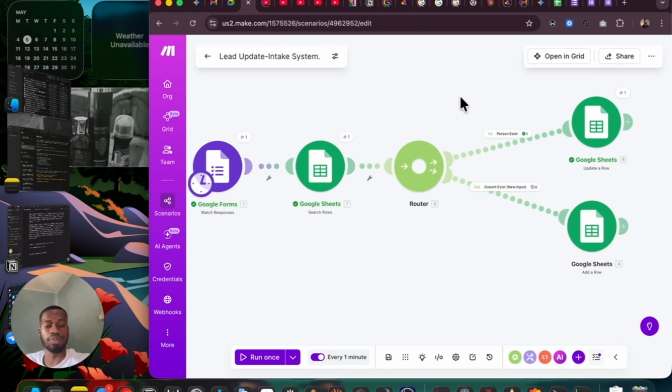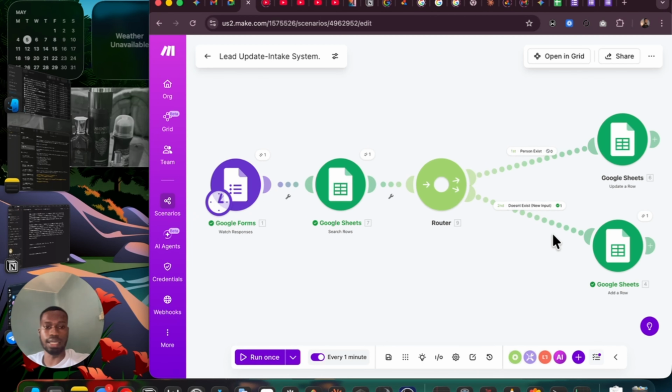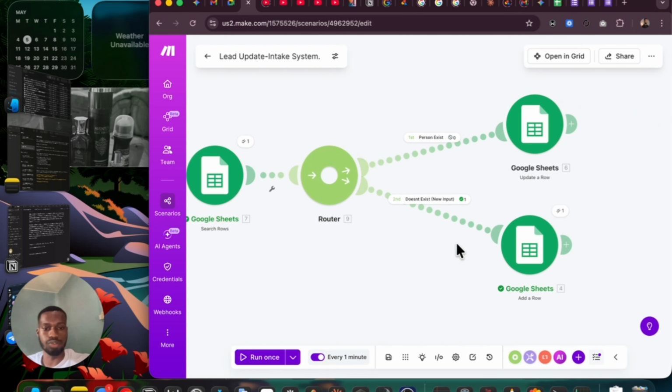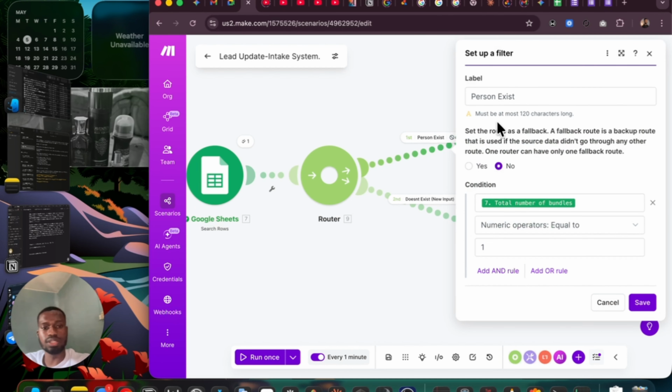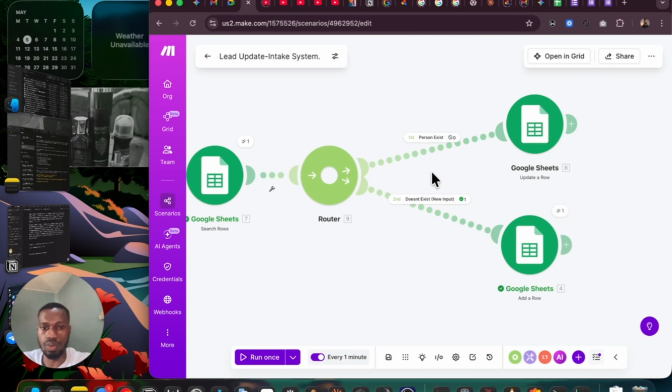So we don't have that person. But we're going to see what's up now. I'm going to run this, and you can see what I said came true. We have a tick and we have a tick here, but nothing passed through here because the filter says, does this person exist? No, this person doesn't exist.